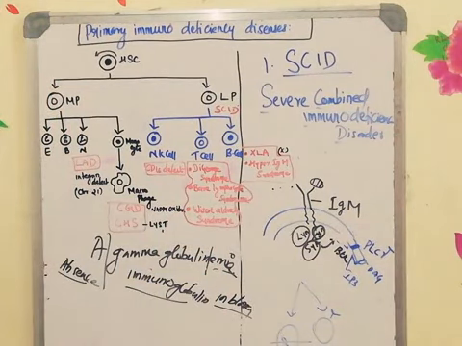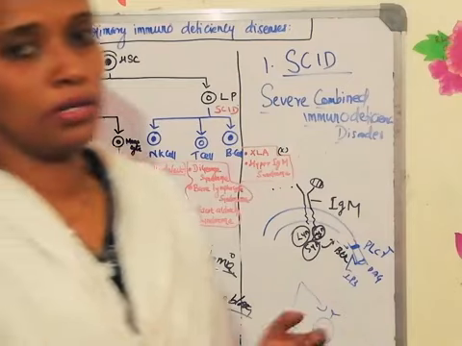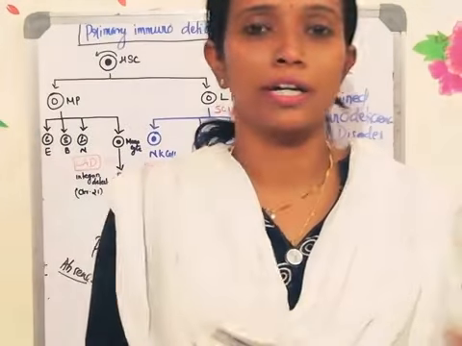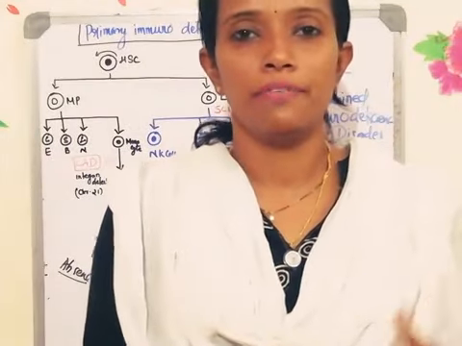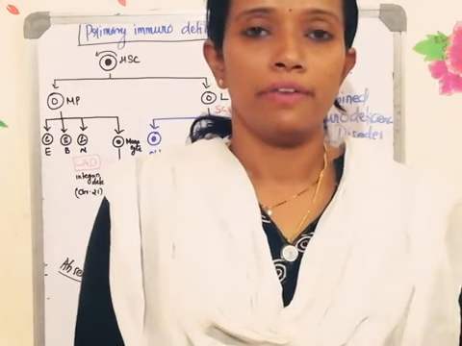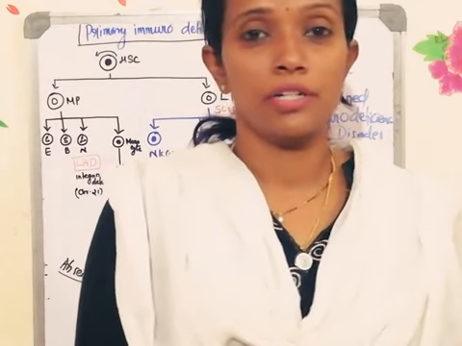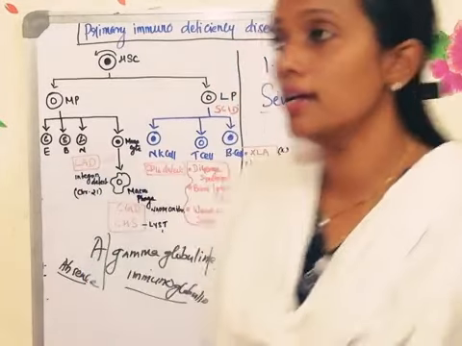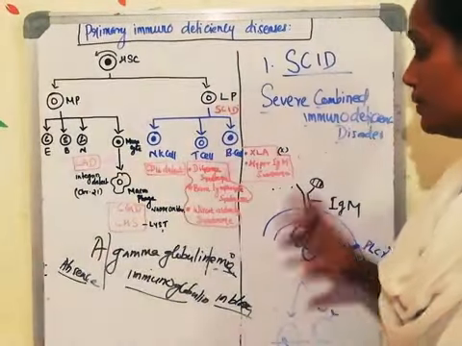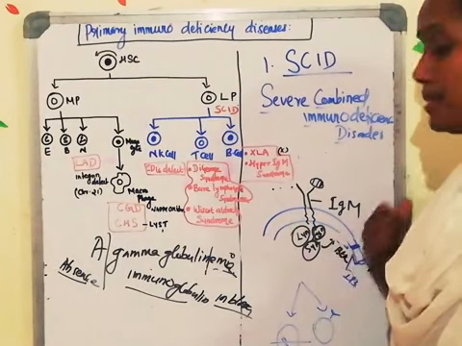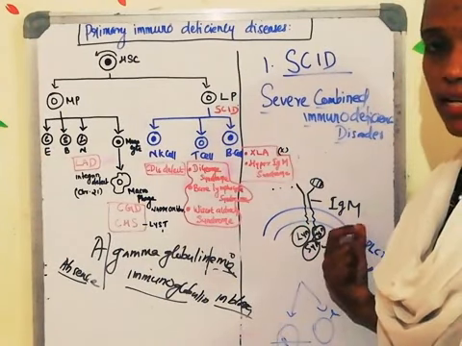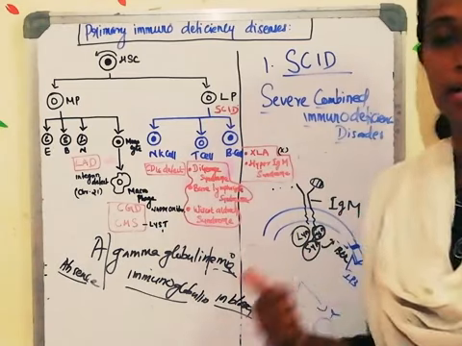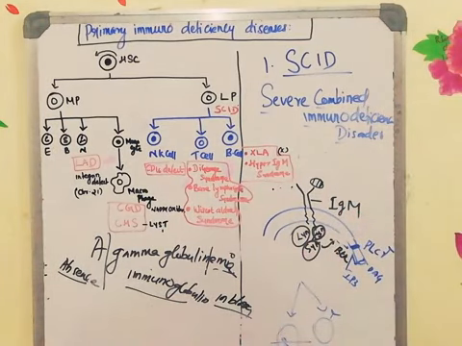agammaglobulinemia, because it was identified by the physician Bruton. He saw that one small kid was repeatedly getting different types of infections. Even after giving antibody injections, he developed different kinds of diseases. Finally he started studying it, noticed there was an absence of this tyrosine kinase, and named it Bruton's tyrosine kinase enzyme. So that's all about XLA.